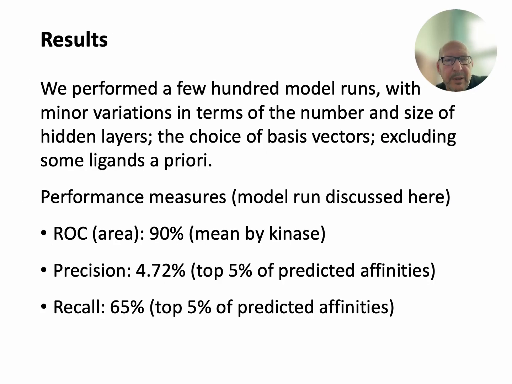In summary, the results for recent runs are quite promising. We get the mean ROC area by kinase around 90%. The precision around 4.7%, the recall around 65%. The precision is low because the total number of hits is significantly less than 5% overall, which is where we put the cutoff here.